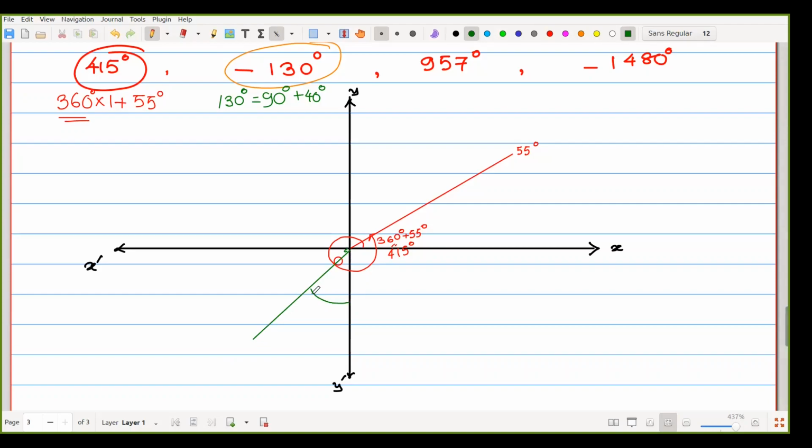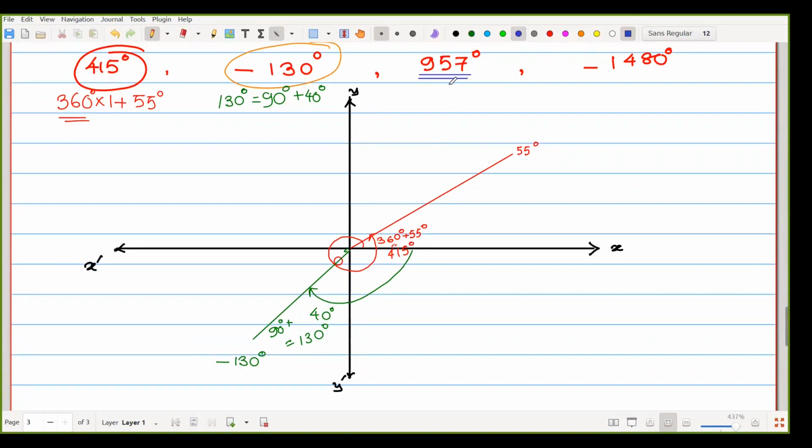Suppose that one is the 40 degree, as I am going clockwise, and that is a complete 90 degree. So 40 degree plus 90 degree, that means 130 degree. But as it is clockwise, we are treating it as minus 130 degree.